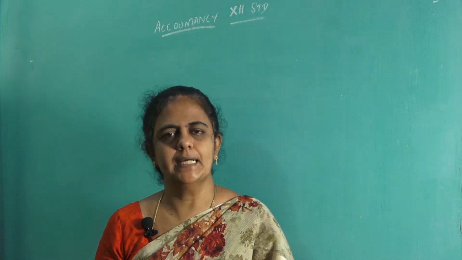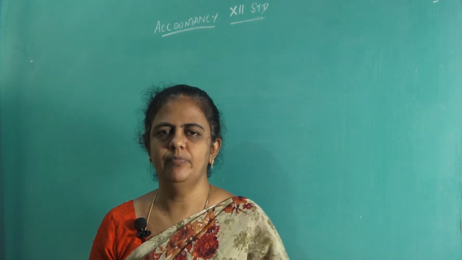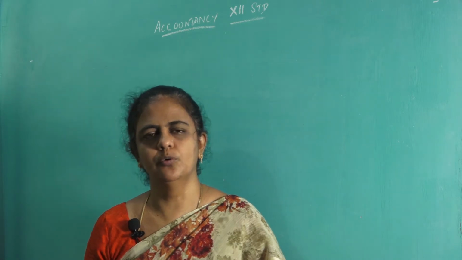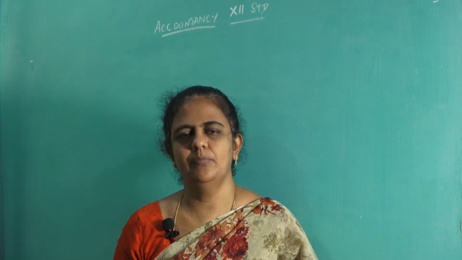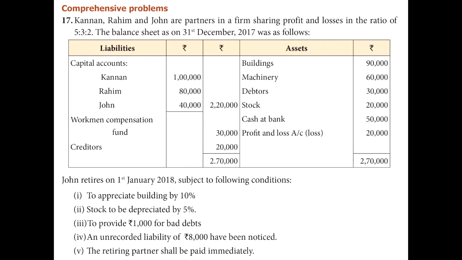So all these adjustments together as a comprehensive sum, we will be doing one sum. To understand clearly, we will move to question number 17. I will read out the question, page number 220. Just listen to the question and then we will move to the sum.